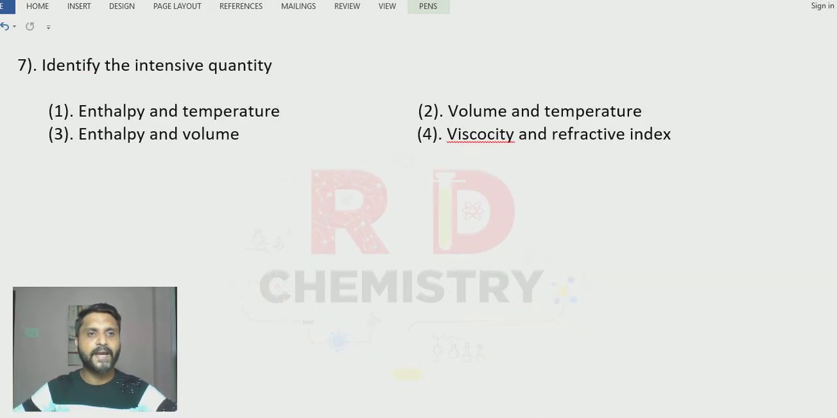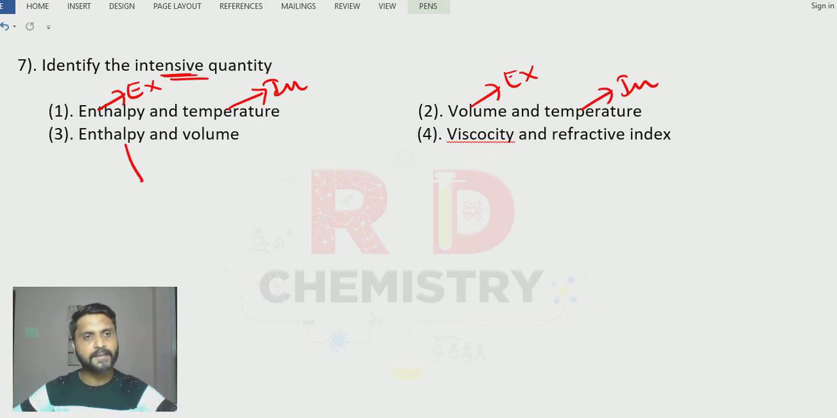Question number 7. Identify the intensive property or quantity. Enthalpy depends on the amount of substance, extensive. Temperature does not depend, independent. So there are two different categories. Volume depends, extensive property. Temperature is independent of the amount of the substance. Enthalpy depends on the amount of substance, extensive property. Volume is also an extensive property. Viscosity does not depend on the amount of substance. It's a physical property, a fixed value.